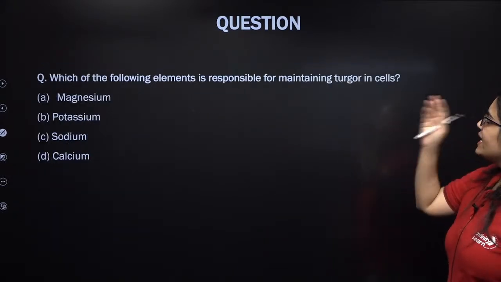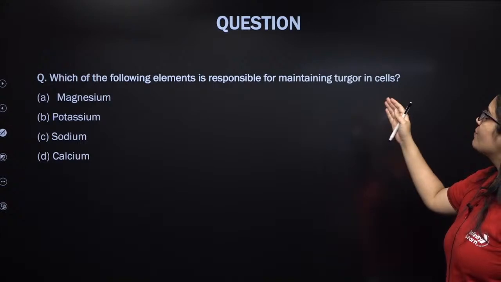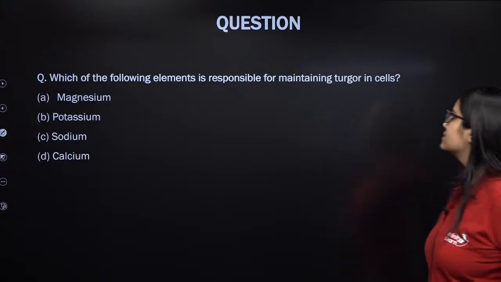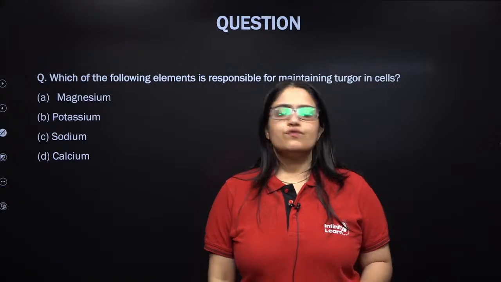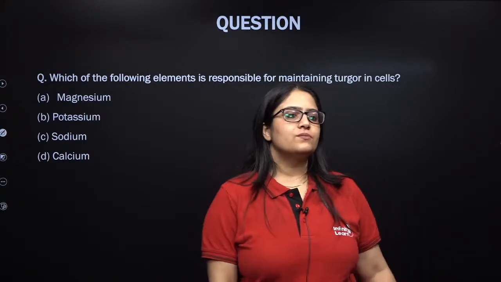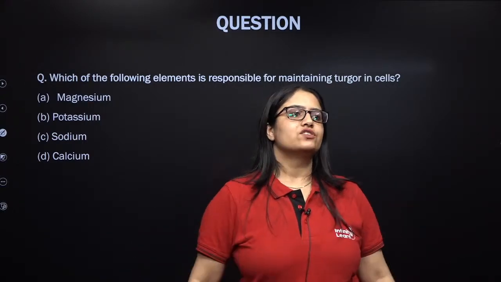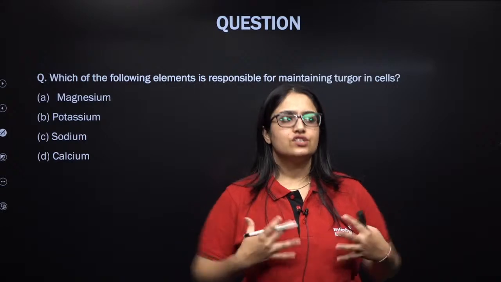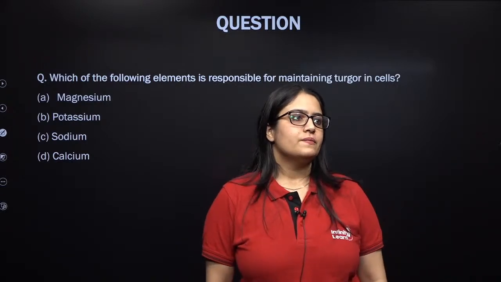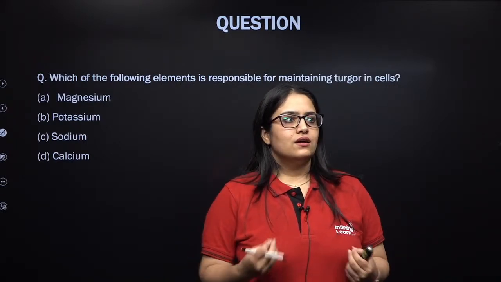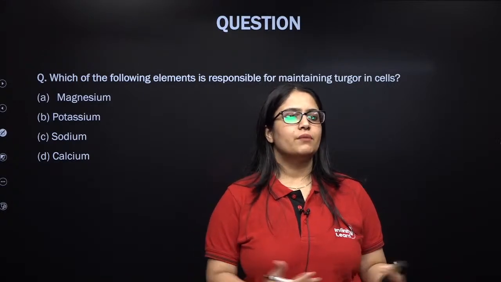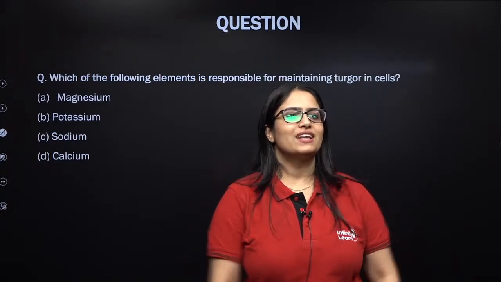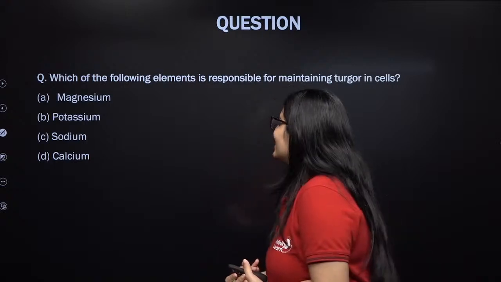Which of the following elements is responsible for maintaining the turgor in the cell? Turgor in the cell means incoming of the water. So which of the following elements is responsible for endosmosis and exosmosis? That means maintaining the turgidity. Whose change in concentration is going to affect the incoming and outgoing of the water? Come on everybody.